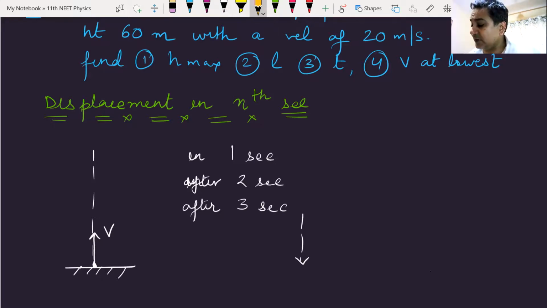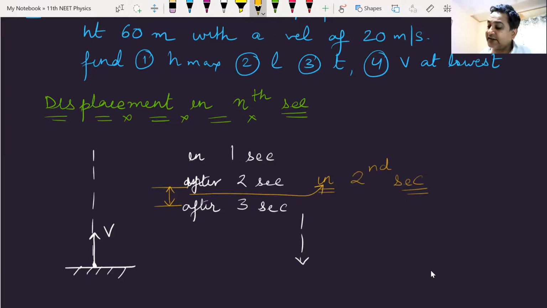Now, I could ask a question like this. What is the displacement in the 2nd second? How much has it displaced in the 2nd second? Now, how will you find the displacement in the 2nd second? Second means you have to find out the displacement between 2 and 3 seconds. Do you understand this? Will it be the displacement in the second or in the third second? Please listen to my words carefully.